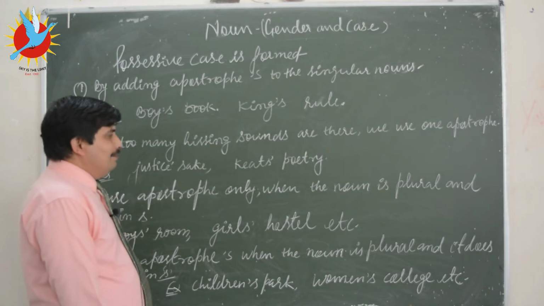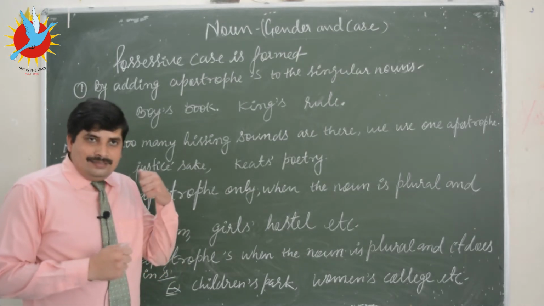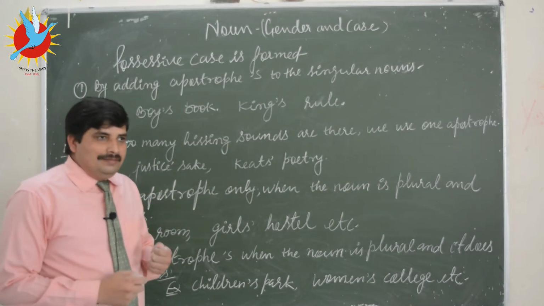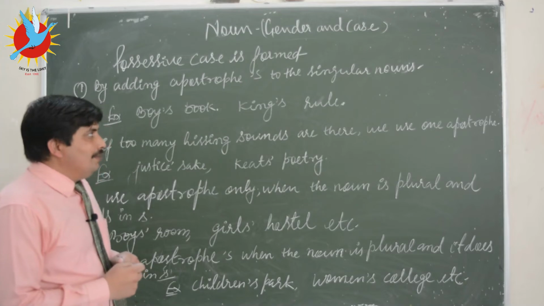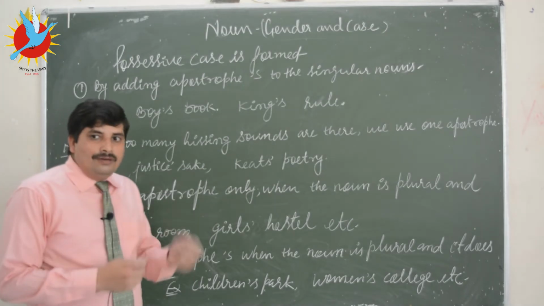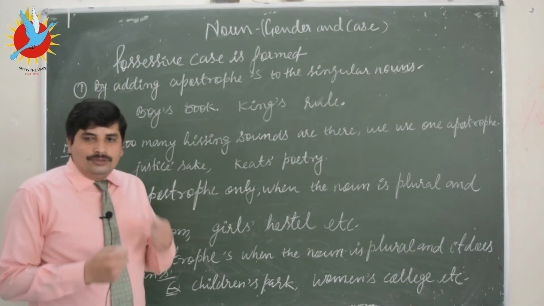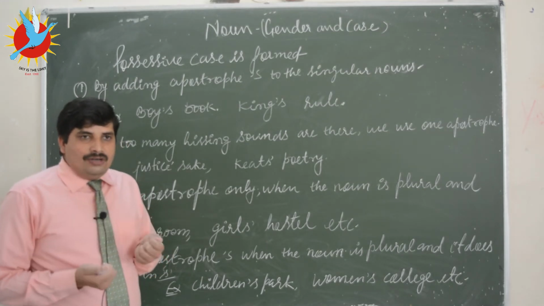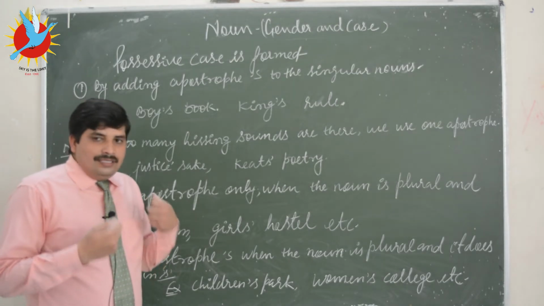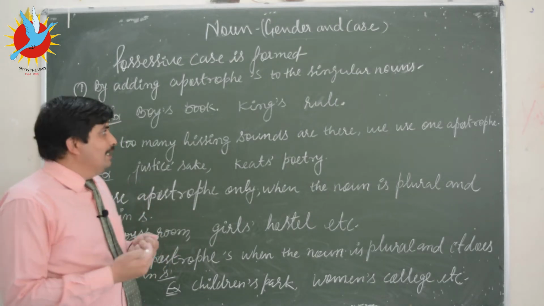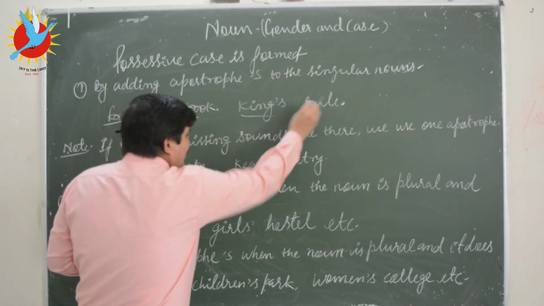So far we have seen the subjective case, objective case, dative case, and possessive or genitive case. This possessive case can be formed as follows. The first rule is to add apostrophe s to the singular noun, like wise man's book, king's rule.